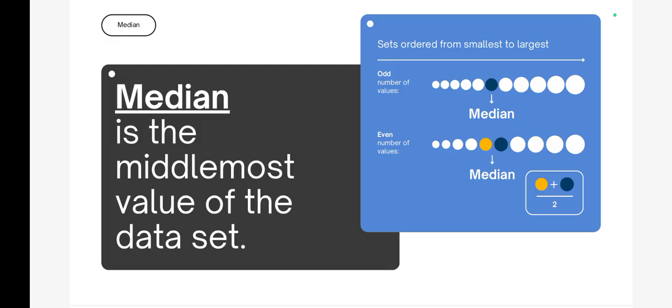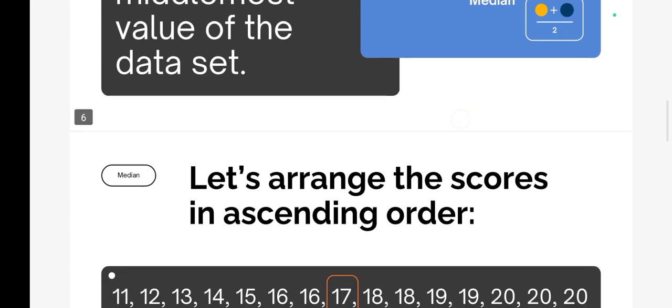For example, there are 10 values, then what will come in the middle, that is the values which are in the 5th and 6th positions. See here how many values are there, 1 2 3 4 5 6 7 8 9 10. There are 10 values. So the values that are in the 5th and 6th will come in the middle. 4 numbers are on the right hand side and 4 are on the left hand side. There are 2 numbers in the middle. So what you will do is add those 2 middle numbers and divide by 2. So here you can see that the orange ball and the blue ball are added up, dividing by 2. Fine. So ऐसे करके हम मीडियन निकाल सकते हैं.